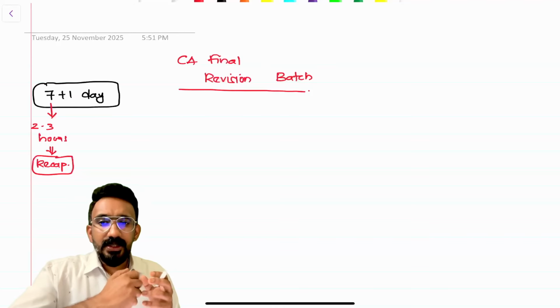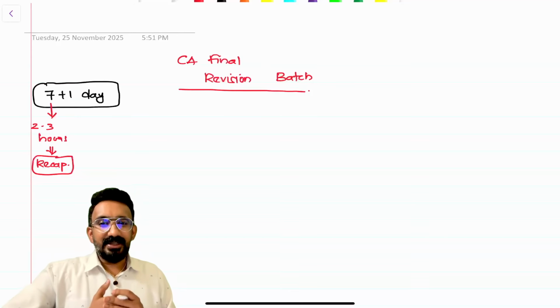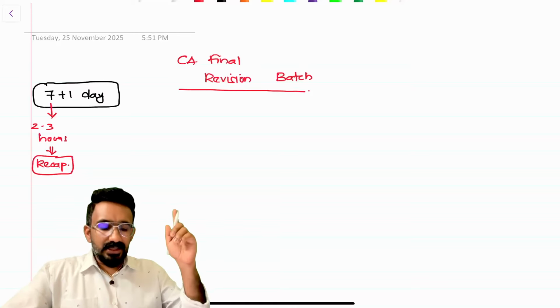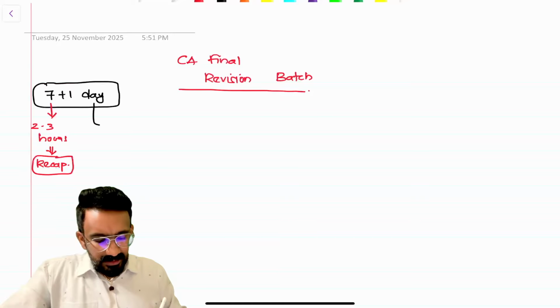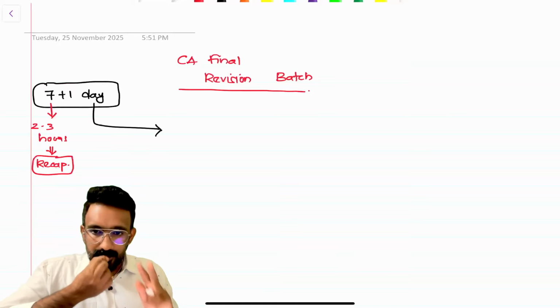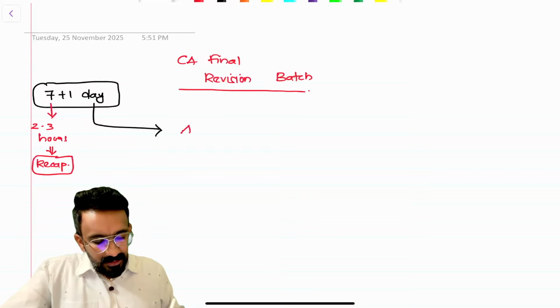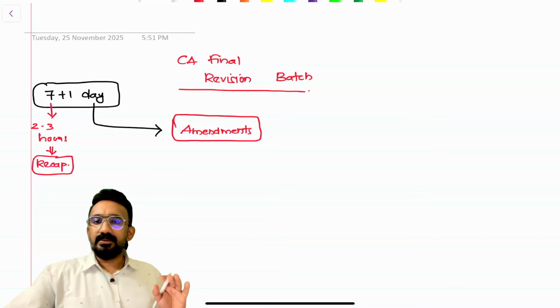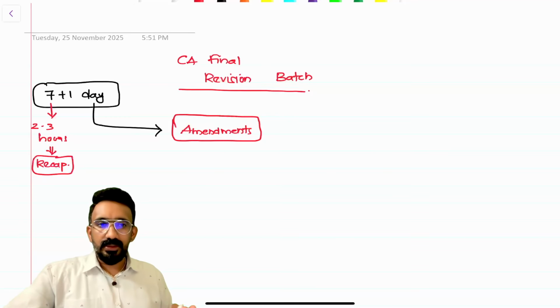Let me also give you a picture: 20 hours is what we will spare to recap. Plus, I've given this one extra day. What is this extra day to be used for? It is going to be used for two things. Primarily, to separately do a session on amendments. Because if you analyze the paper, you would know that at least 10 marks is coming from amendments. There is no doubt about it.